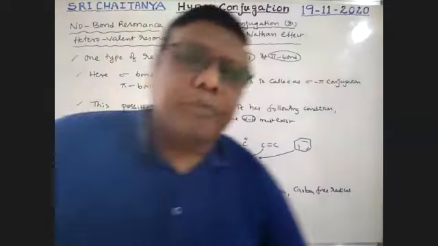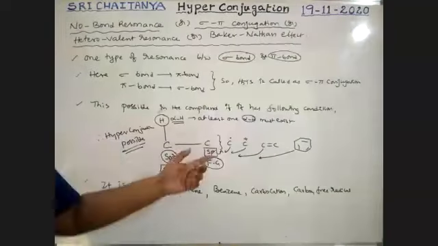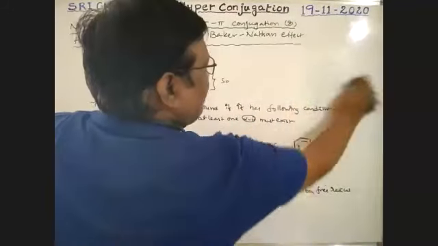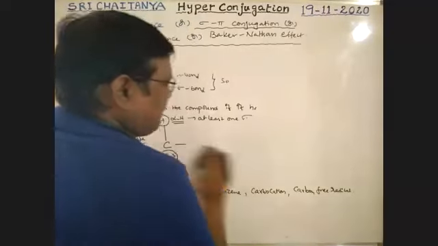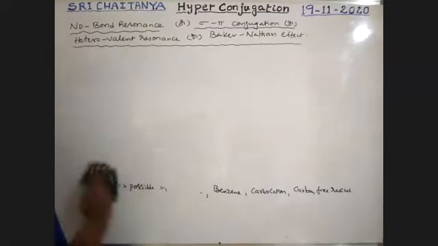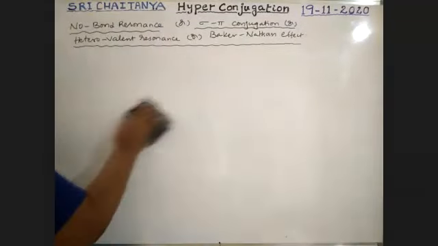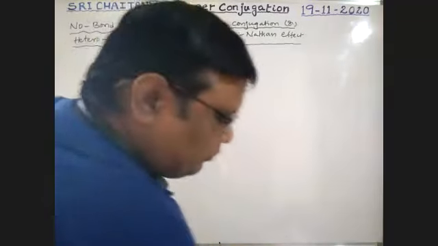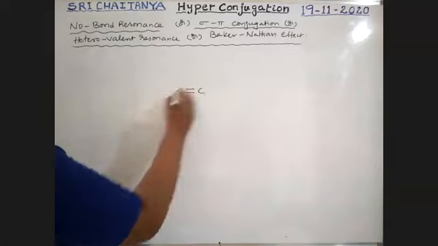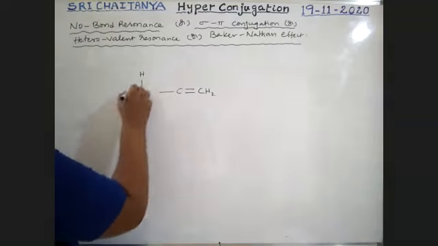Now let us take an example. How to explain hyperconjugation in compounds having this condition? See here: C double bond C, CH2, single bond, CH3.